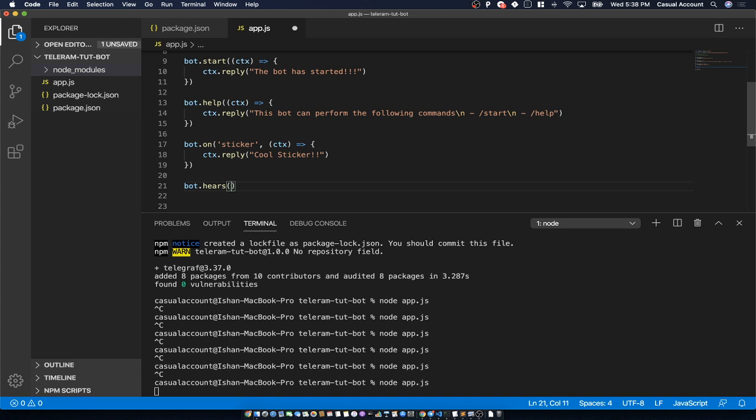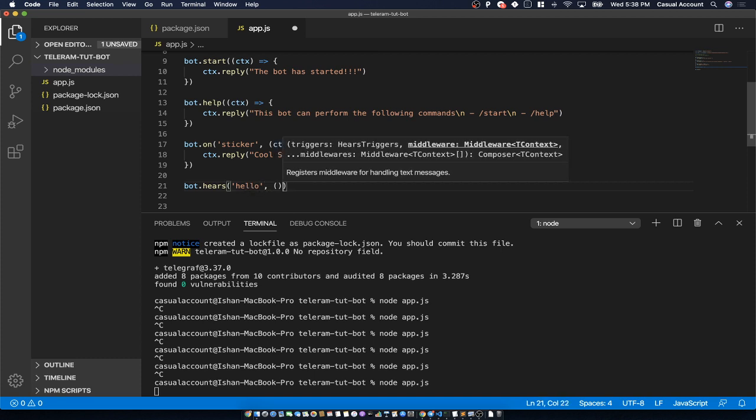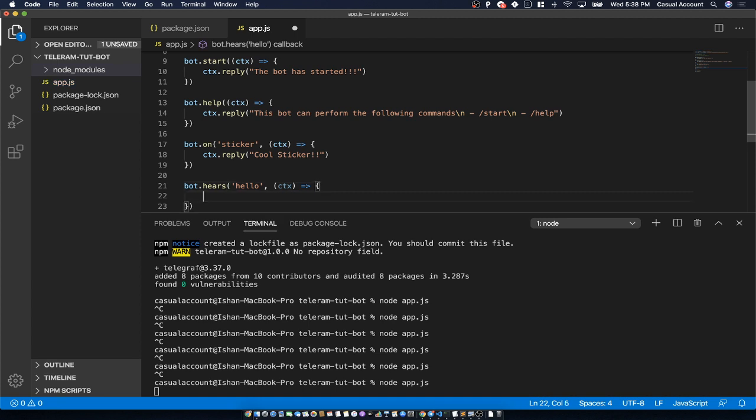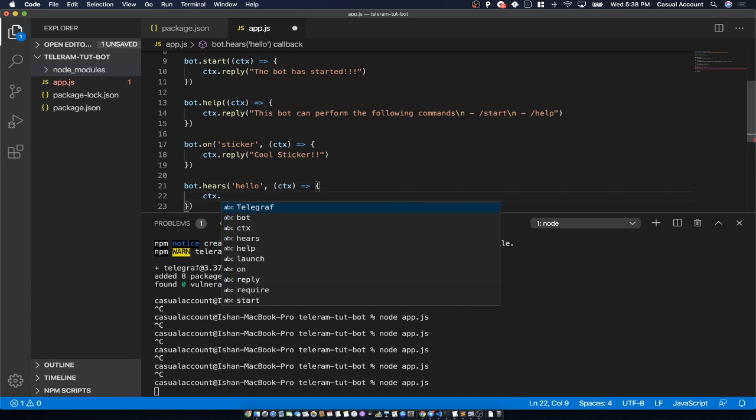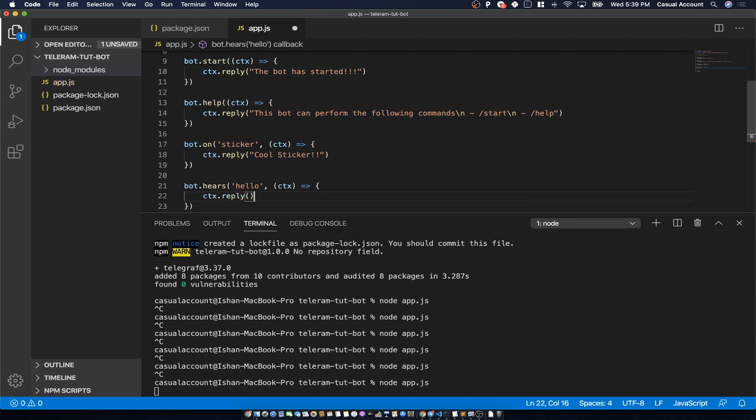Okay, in this command also, the first parameter is the keyword which we want to hear. Suppose someone sends hello. Okay, then again the second parameter is the same, the arrow function with ctx. This is the function. Now what we want to do, we want to reply, again ctx.reply, and what we want to reply,